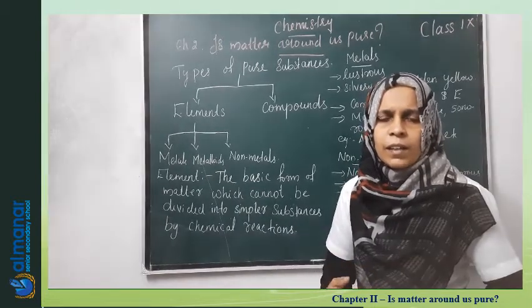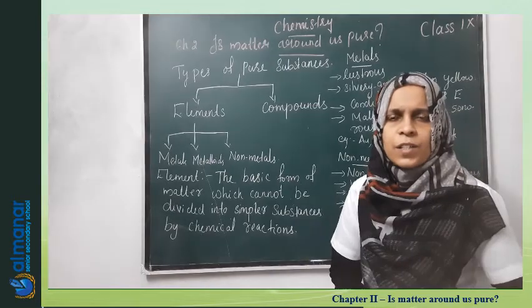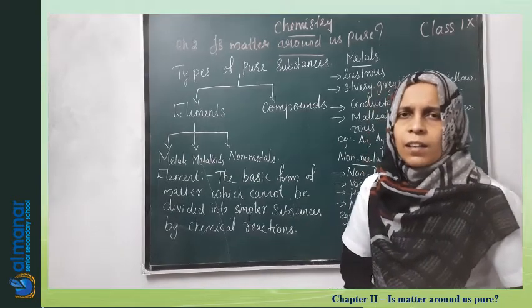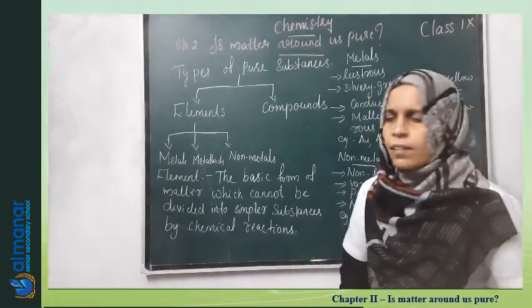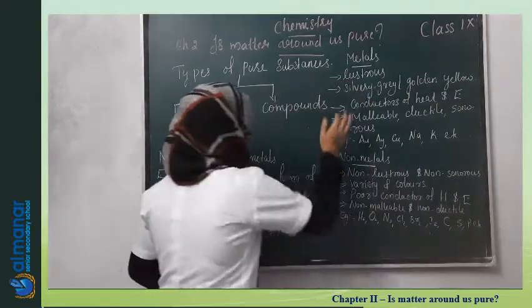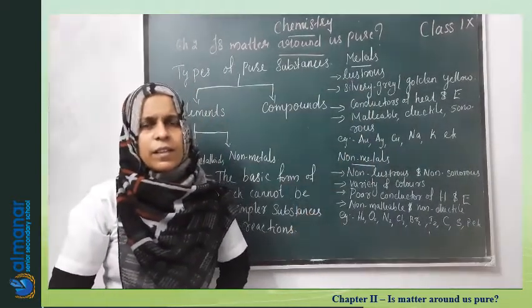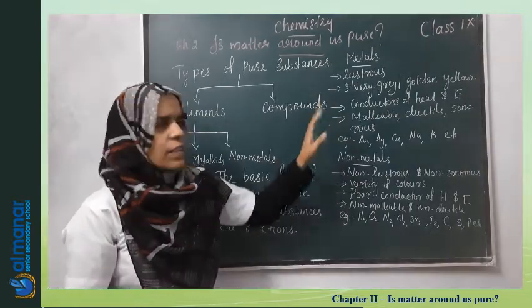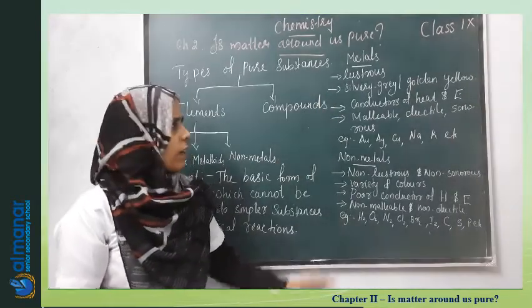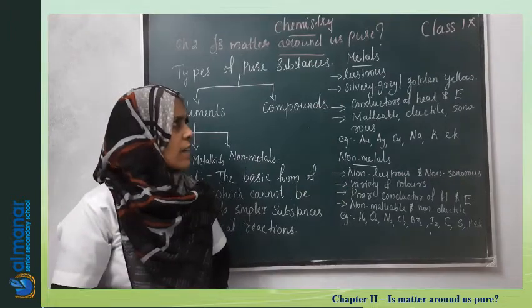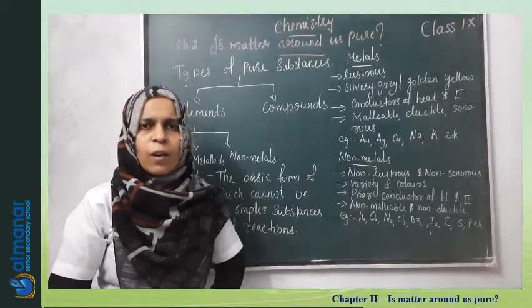Let us recollect the physical properties of metals. They are lustrous, isn't it? Metals are lustrous because they have a shiny appearance. That is why they are said to be lustrous. And most of the metals are silvery grey or golden yellow in color.